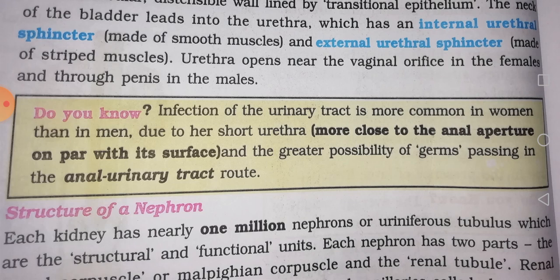Each nephron has two parts: the renal tubule and the corpuscle. Different parts will be there, but you have to know about the structure of the kidneys.